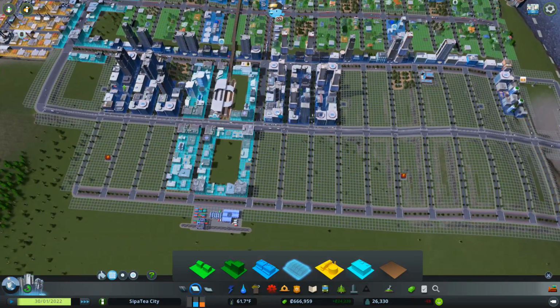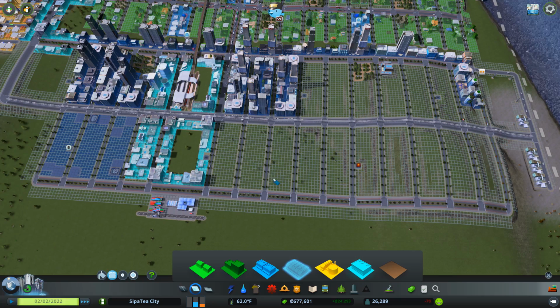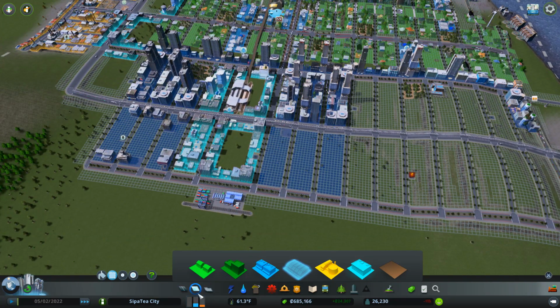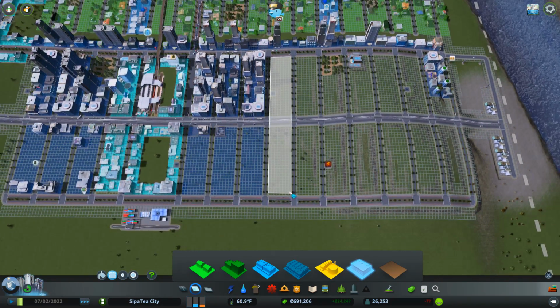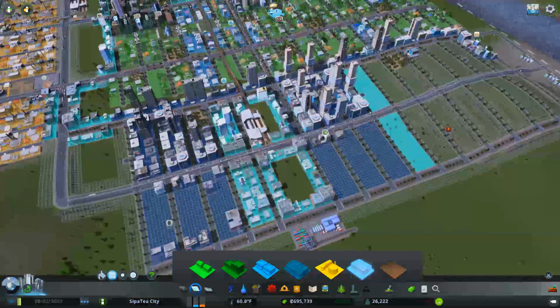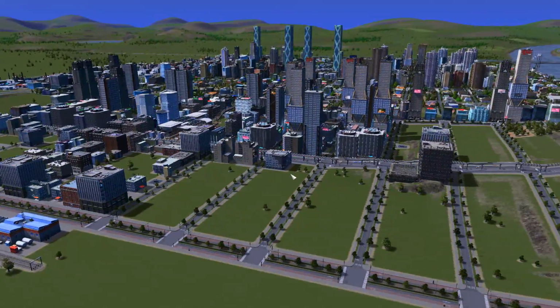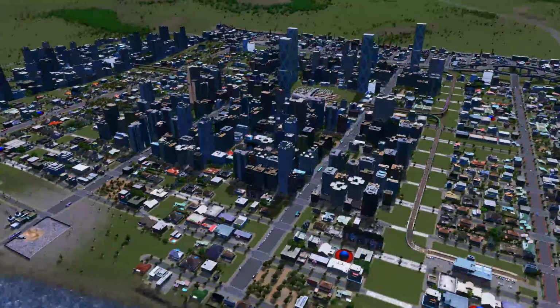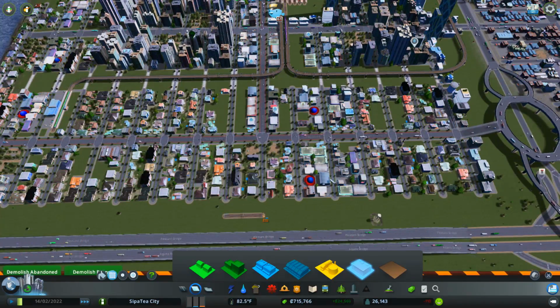We still have needs for more commercial. Let's fill in all of this with commercial. And we've already got the transport here that people can get to, which is great. Let's fill in all of that with commercial. There it goes. And then let's do maybe industry on this next one. Offices on this next one over here. Good. There we go. So that'll take care of some of the needs that we've got. Wow, look at that. So we're doing really well with the trains, which is excellent. This is growing nicely. I will add another one down here. We'll have to do that in the next episode.